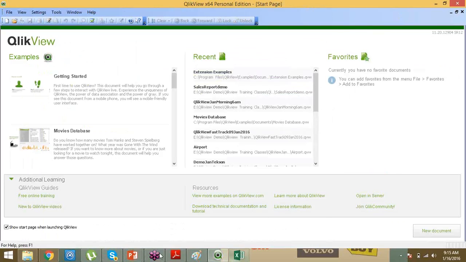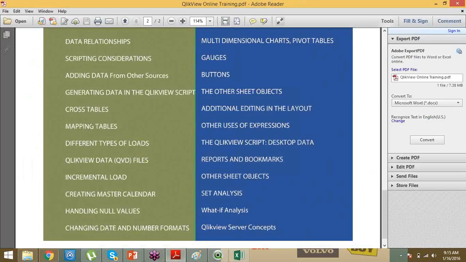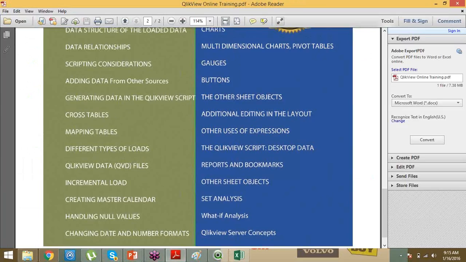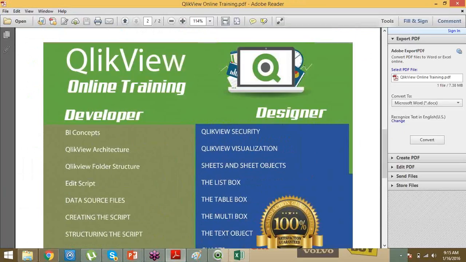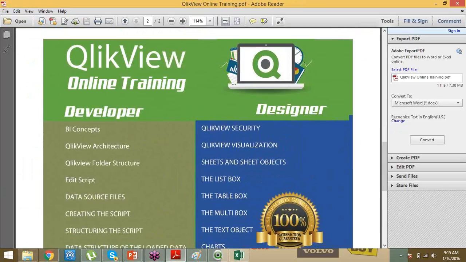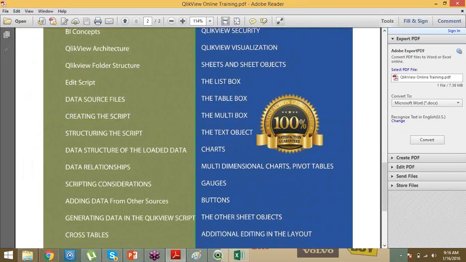If you see here, in our training program we have cross table, generating data in script functions, what a mapping is, and how we are going to do data corrections. All this we are going to learn. We are spending more than 2 weeks on the scripting part. Why? Because all these things you are going to learn. It's not like loading data from multiple sources, which you will learn within 1 or 2 classes maximum.